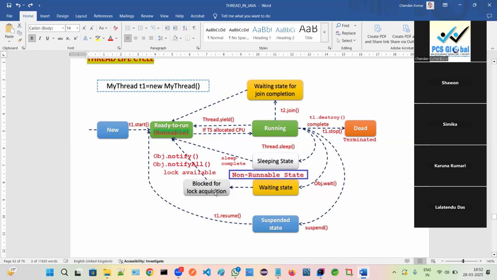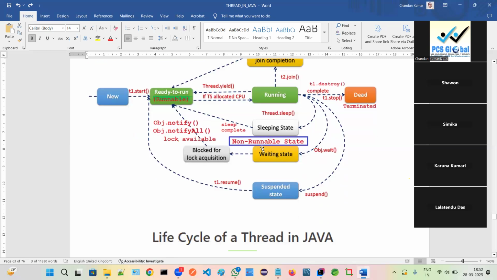If it is in the blocked state, we have to use notifyAll. This method, notifyAll, we will learn in inter-thread communication. That is itself a huge chapter in multi-threading, but we will not go into that. So this is the thread life cycle. I hope it is clear to all of you.